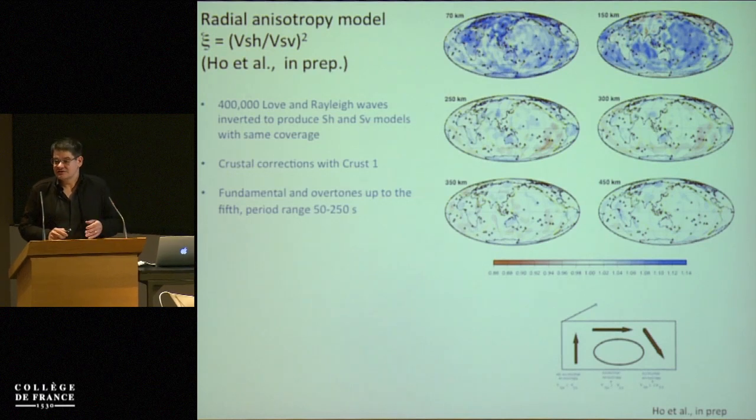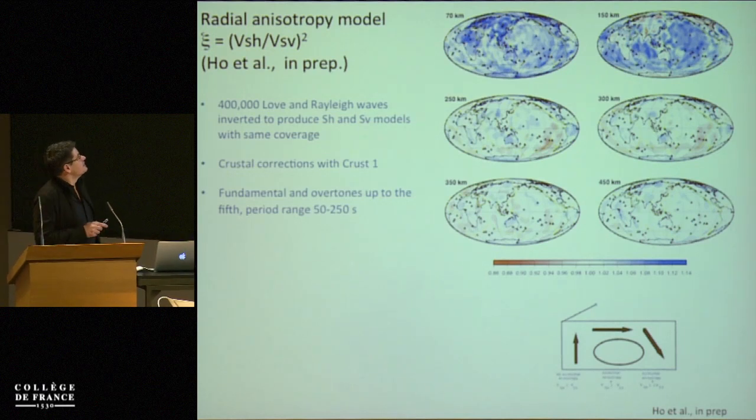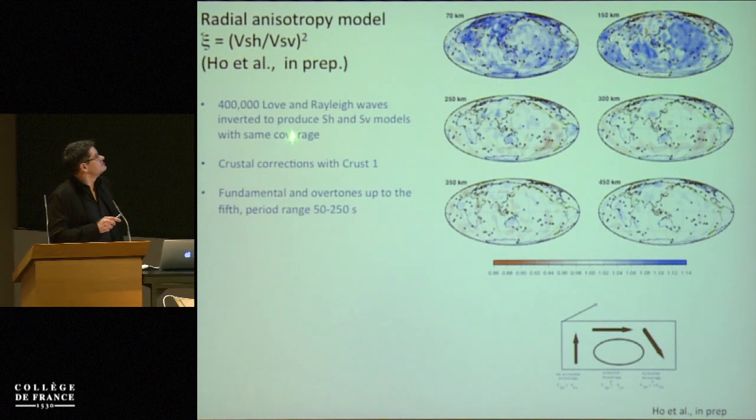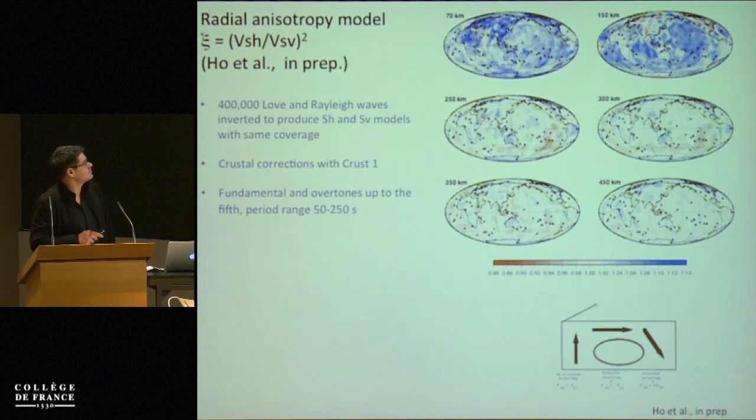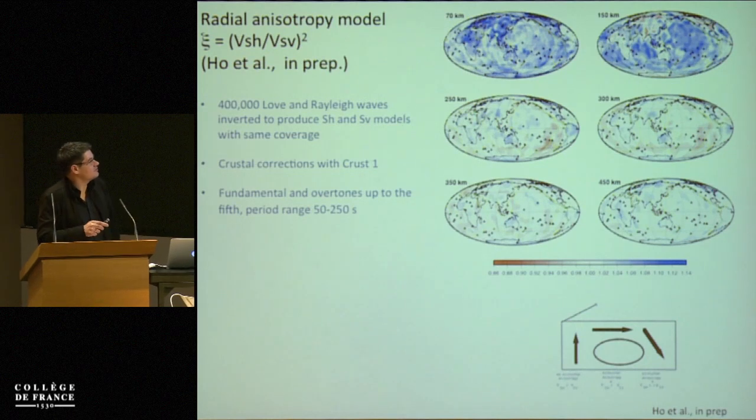Now let's have a look at the radial anisotropy. This is the work of Thomas Chiu in Cambridge. He has taken 400,000 Love and Rayleigh waves. They have exactly the same coverage. With the Love waves, we built an SH model. With the Rayleigh waves, we built an SV model, and from that we rebuilt the radial anisotropy model. We used fundamental mode and overtones.